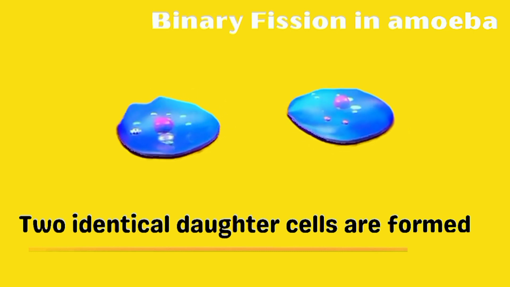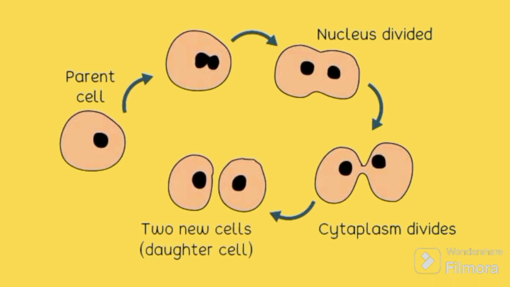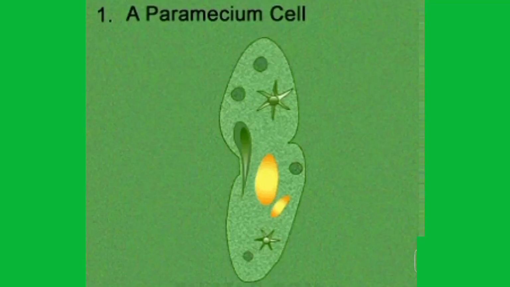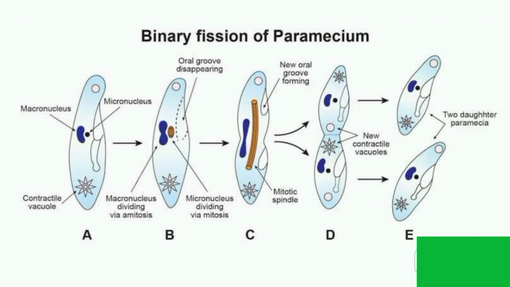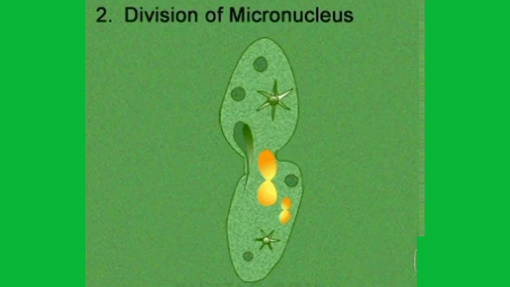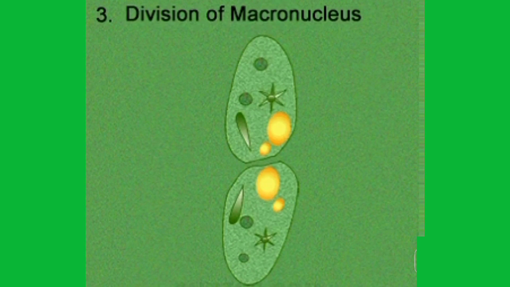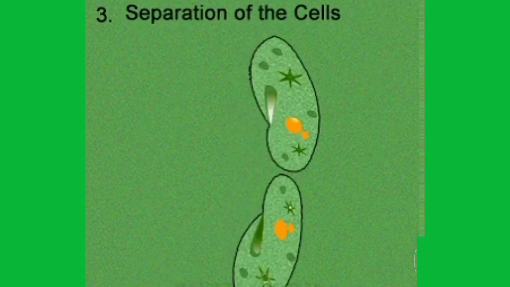One of the daughter cells has the original contractile vacuole, while the other develops a new one. The entire process of binary fission is completed in less than an hour, although this is determined by temperature. Paramecium also reproduces by asexual means involving binary fission. The first step is the division of the macronucleus into two by mitosis. This is followed by the division of the micronucleus also by mitosis.